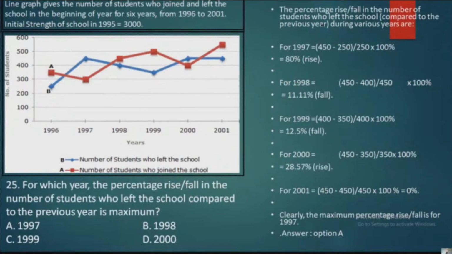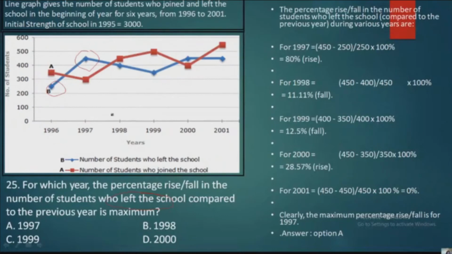So during the various years, for 1997, we are calculating it for 97 here. When you calculate 450 minus 250, what do you mean by 450 minus 250? See here, observe number of students who left the school, right? Number of students who left the school, which means the blue line, so for 97 it is 450 minus 250 divided by 250 into 100. Okay, so that is 80% rise.